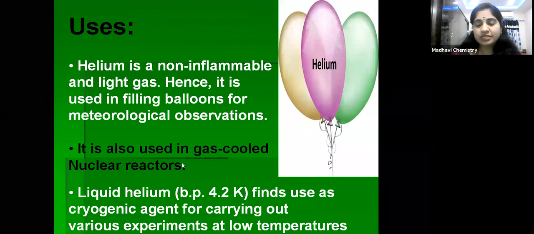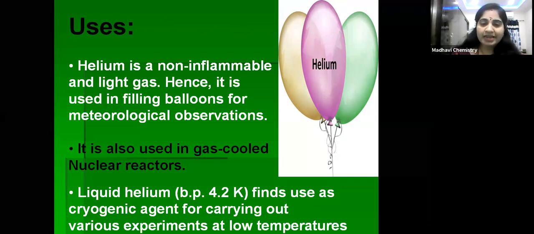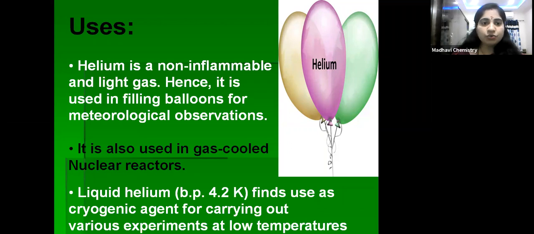Next, coming to uses, the last topic of this group 18 elements, children. These noble gases have many uses. The first one is helium. Helium is a non-inflammable and light gas. Because of that, it is used in filling balloons for meteorological observations. Because it is very light, helium is used, and since it is non-inflammable, we can use it safely.